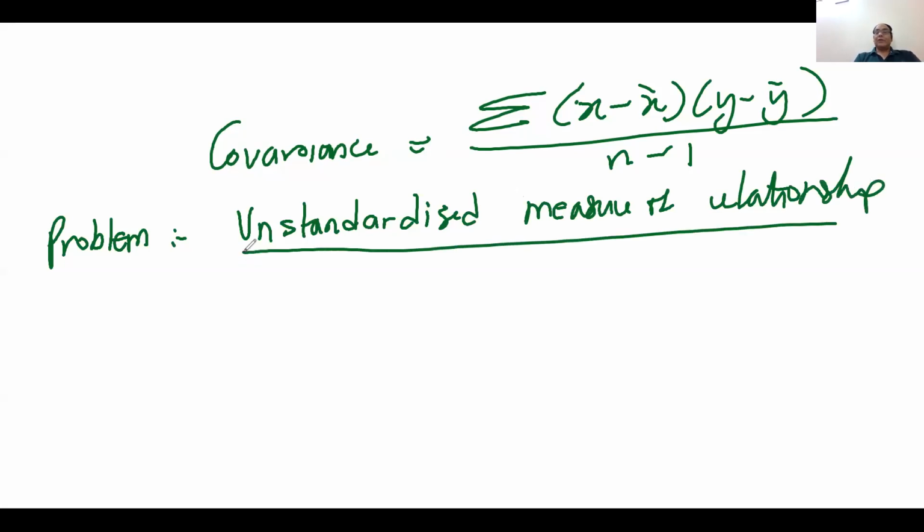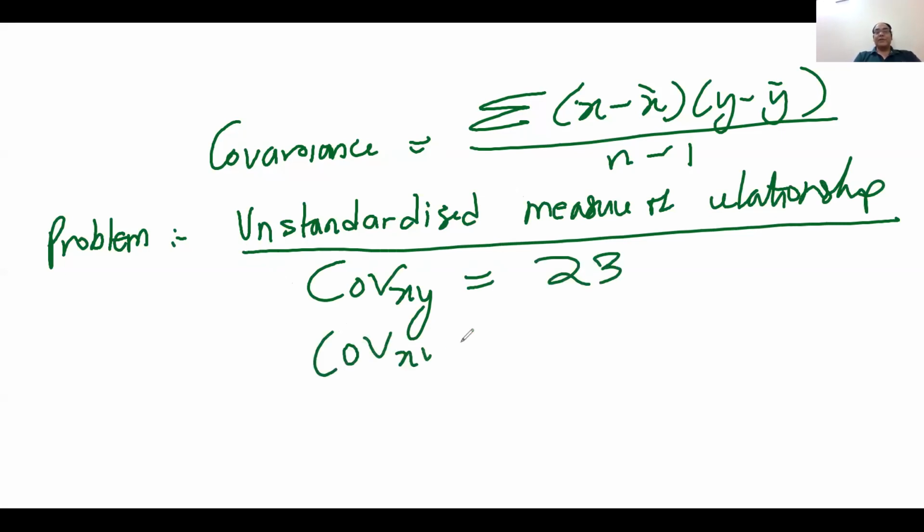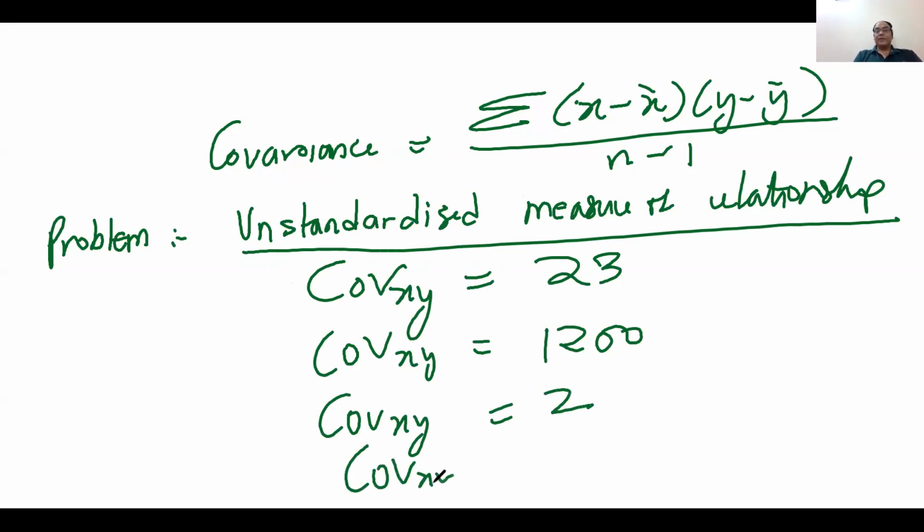Suppose I tell you the covariance between x and y is 23. Covariance between x and y is 1200. Covariance between x and y is 2. Covariance between x and y is 5000. Let's take minus 1 also.